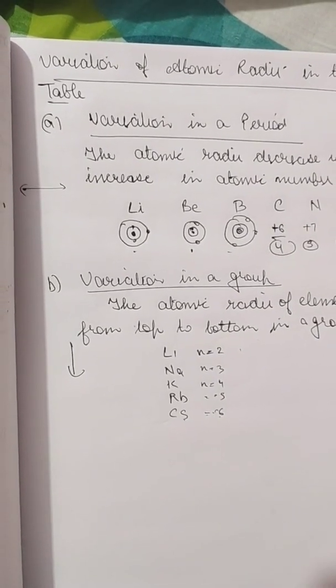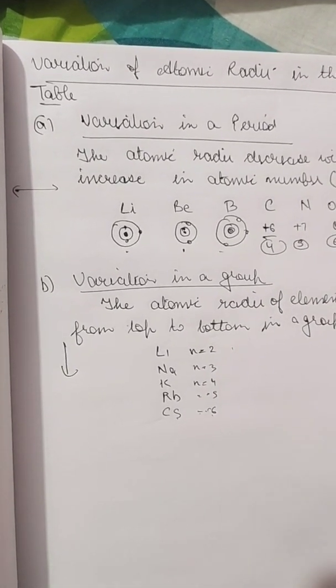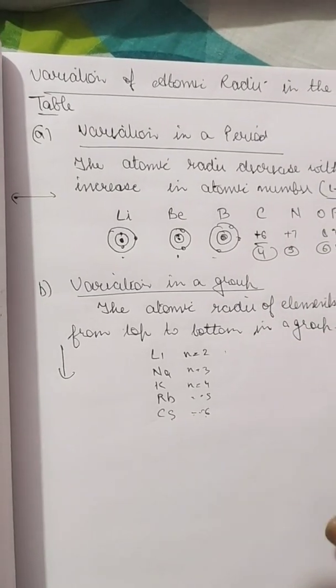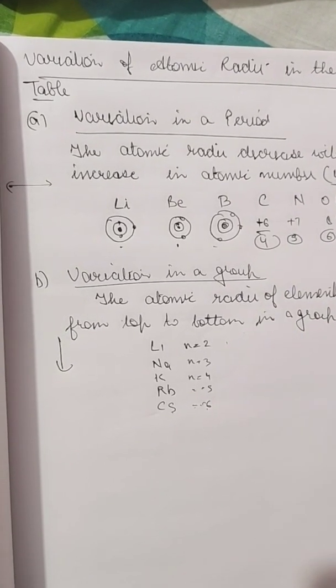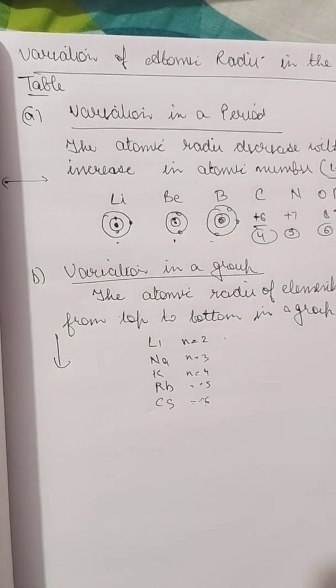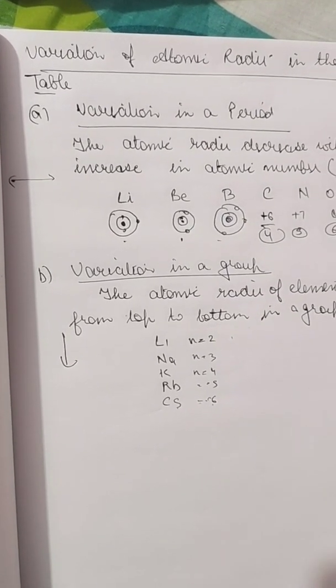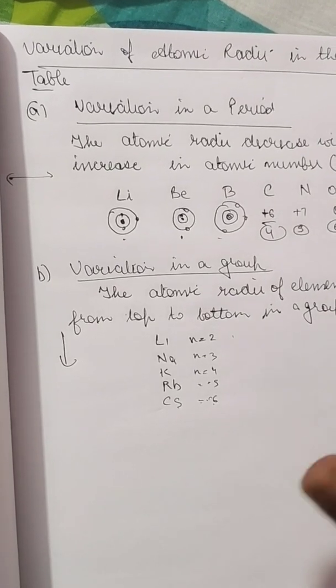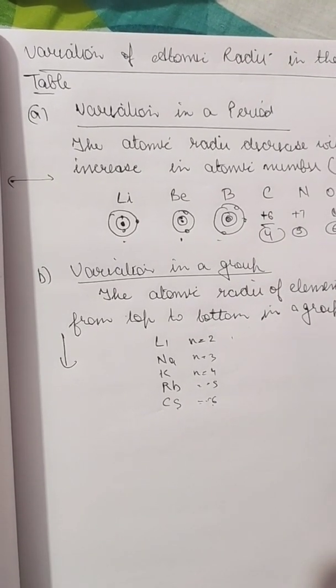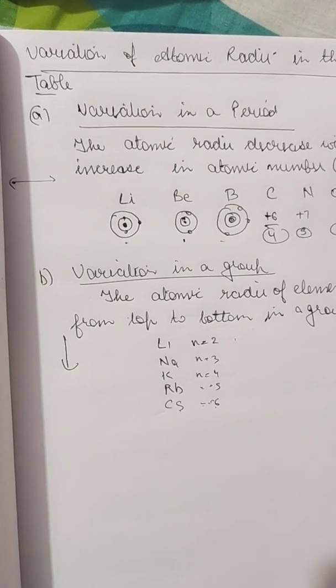So the effect of the increase in the size of the electron cloud is more, and the effect of this increased nuclear charge will be to increase the distance of the outermost electrons from the nucleus gradually down the group. It will keep on increasing.